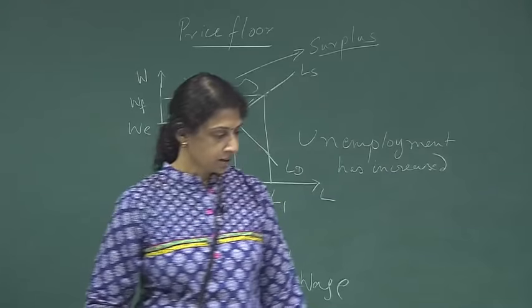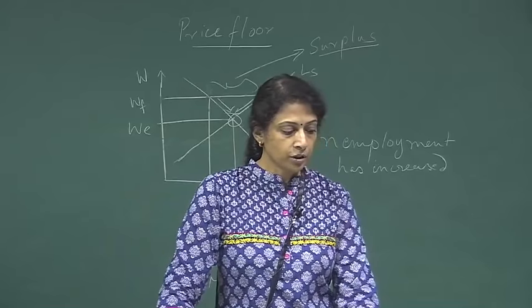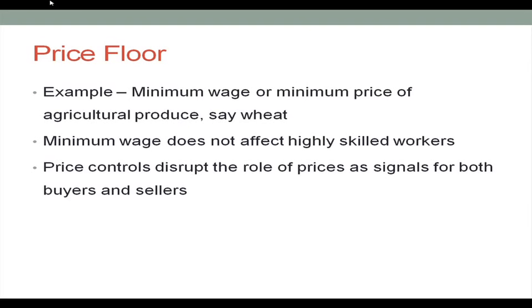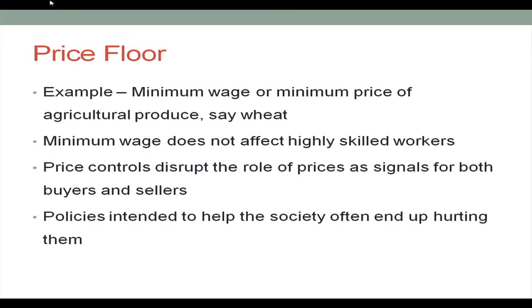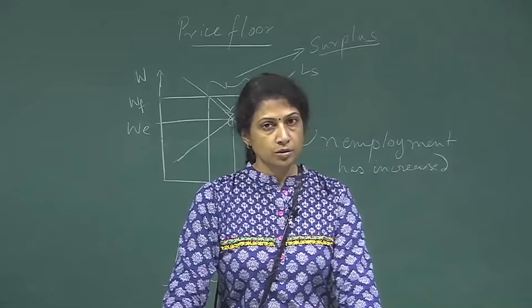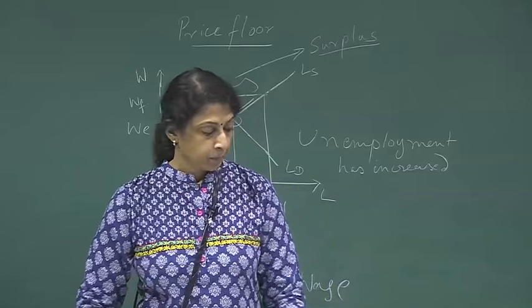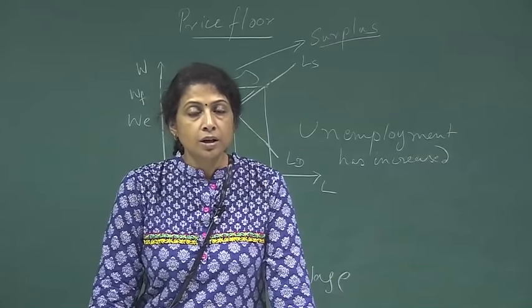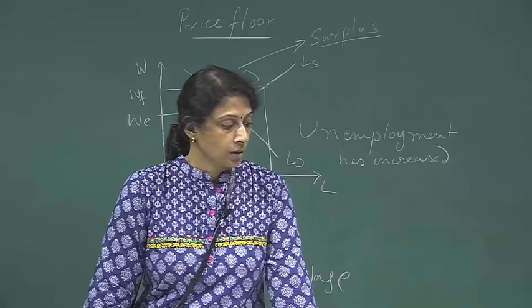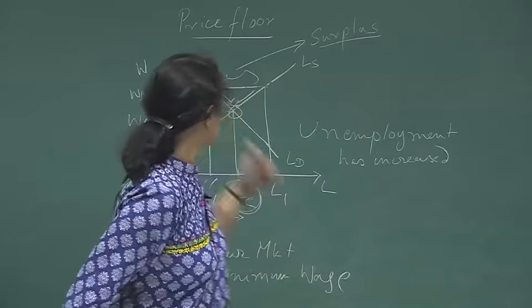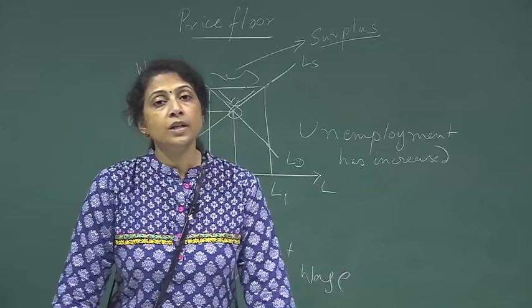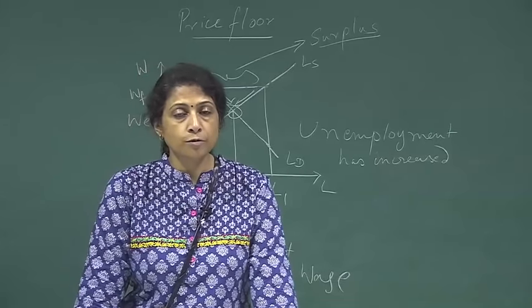So basically, price controls disrupt the role of prices as signals for both buyers and sellers. So what we are seeing is that policies intended to help society often end up hurting it, like people losing jobs in the case of a minimum wage, and in the case of a surplus, when there is a price floor, the government has to incur a huge cost for it.